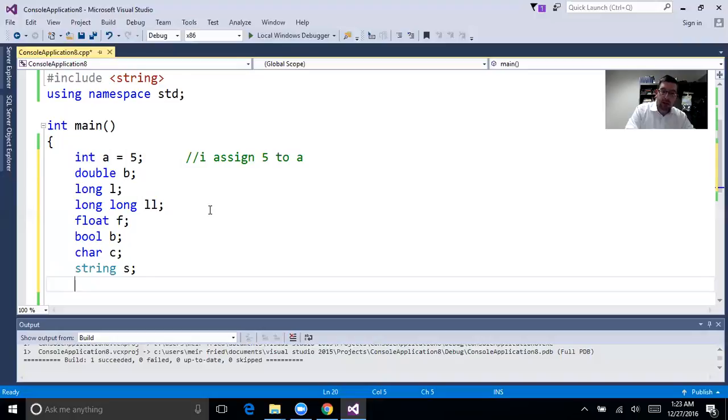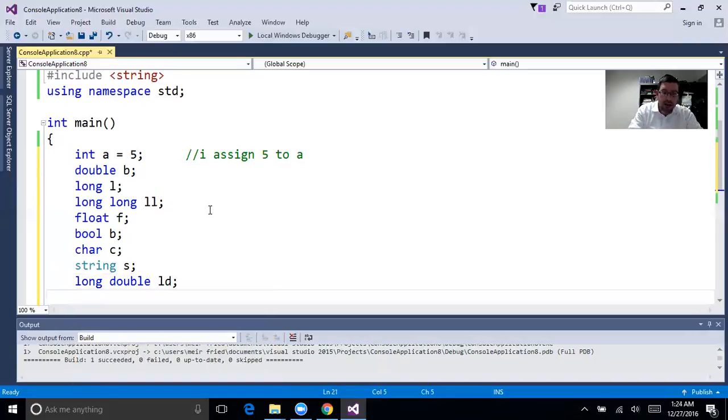We have int, double, long, float, bool, char. What do they do? Int is an integer. Long is just a lot more information. Float is precision. It can handle things that are pretty big. Double is double that, and long double, LD, is even more than double, and depends on the compiler. And bool is true or false. Char c is a letter. String is a word. And long double, like I said, is a lot of stuff.